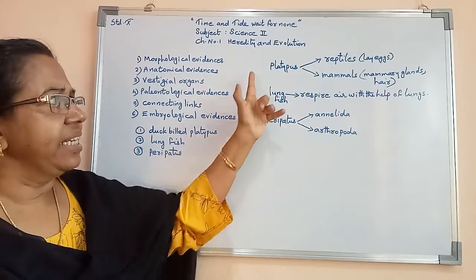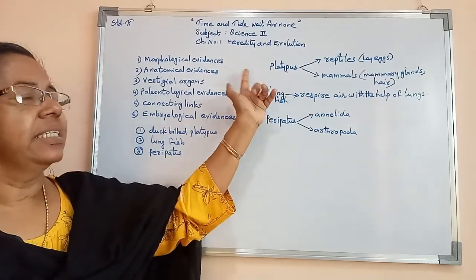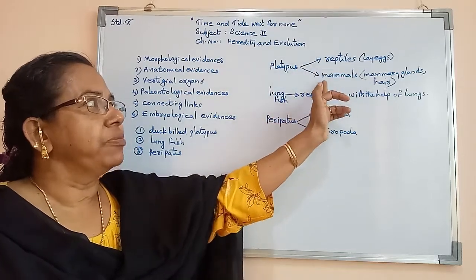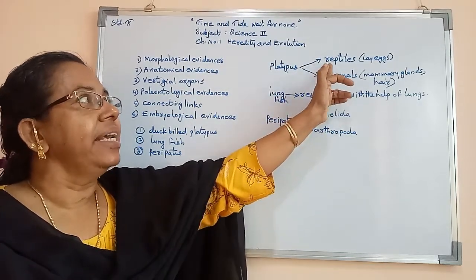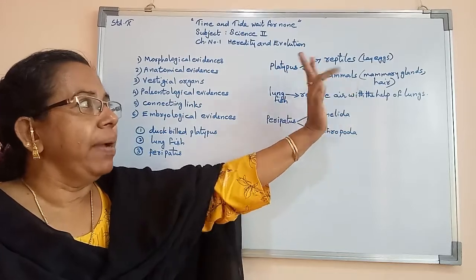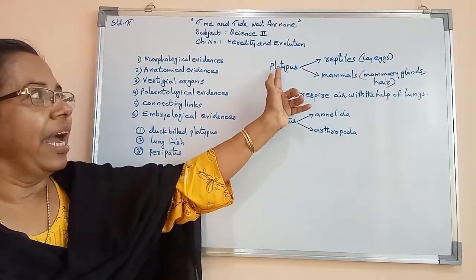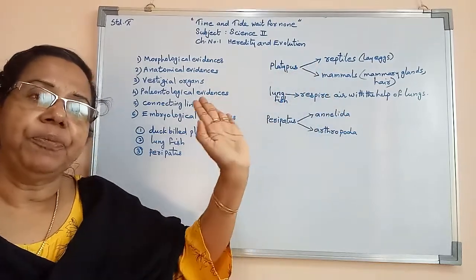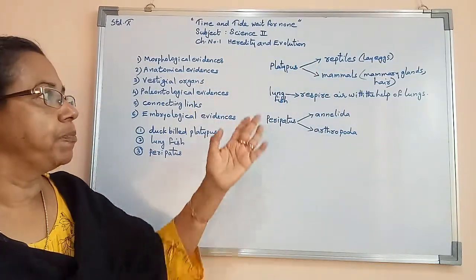So once again we will study platypus, that is duck-billed platypus shows two types of organisms' characters. We can say that reptiles' character as well as mammals' character. So we can say that platypus is the connecting link between reptiles as well as mammals.